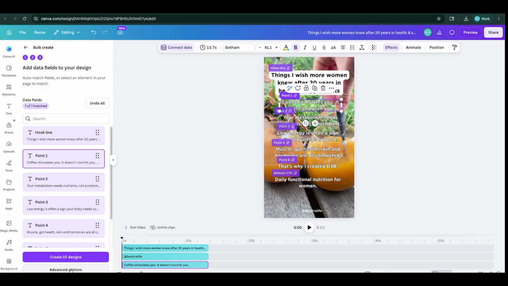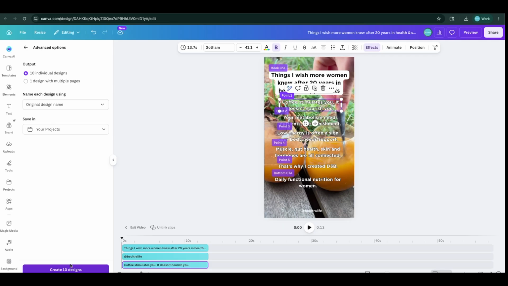Now, make sure you click advanced options. When you choose 10 individual designs, it means you get 10 different links, completely separate items. I find that more time consuming, and I used to do it that way, but now I use one design with multiple pages. I find that a lot easier. So let's go create design.